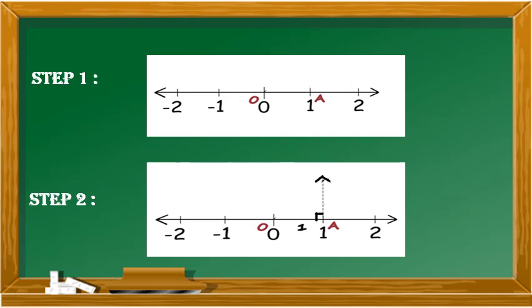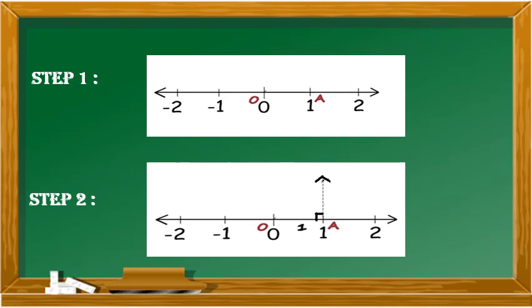Now step 1, what should you do? I'll show you the construction step by step. First, draw a number line, mark 0 in the middle, and on the right 1 and 2, and on the left -1 and -2. They should be 1 centimeter apart. Now mark 0 as O and 1 as A, as in the diagram you have shown in the right angle triangle. The base becomes OA of the right angle triangle.